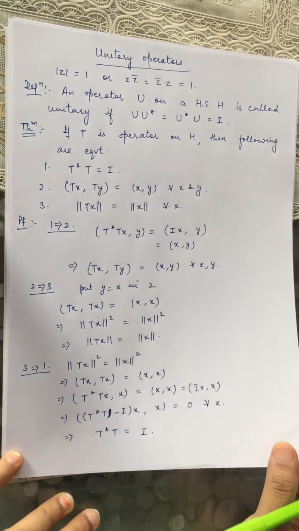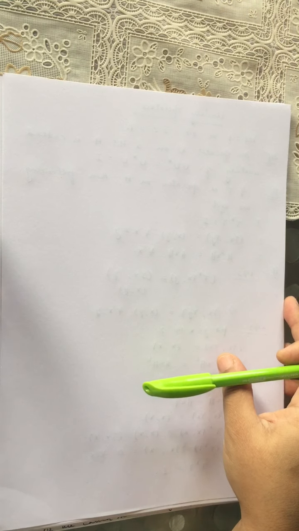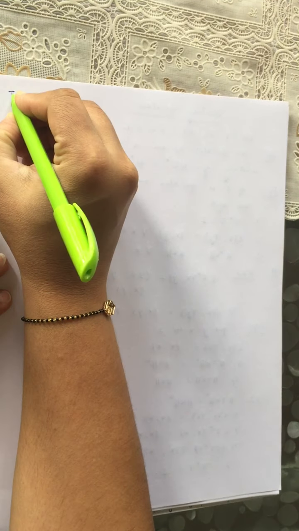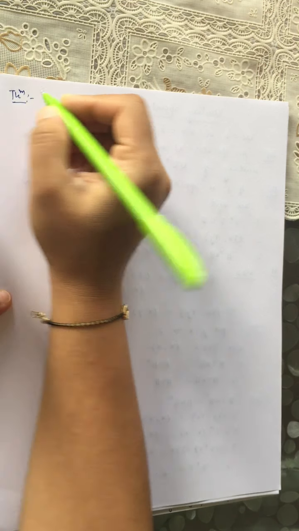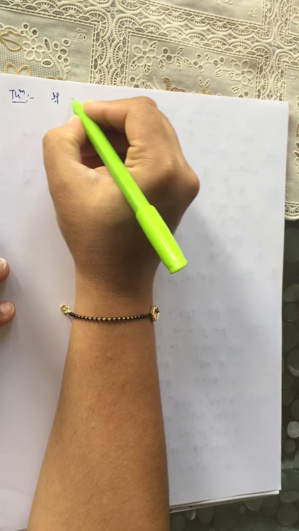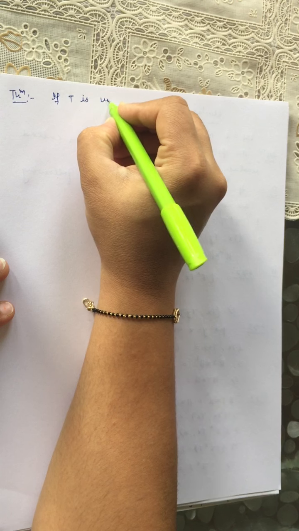The next theorem, in the next theorem we will prove that if we have a unitary operator, then it is actually an isometric isomorphism. Any unitary operator is an isometric isomorphism.